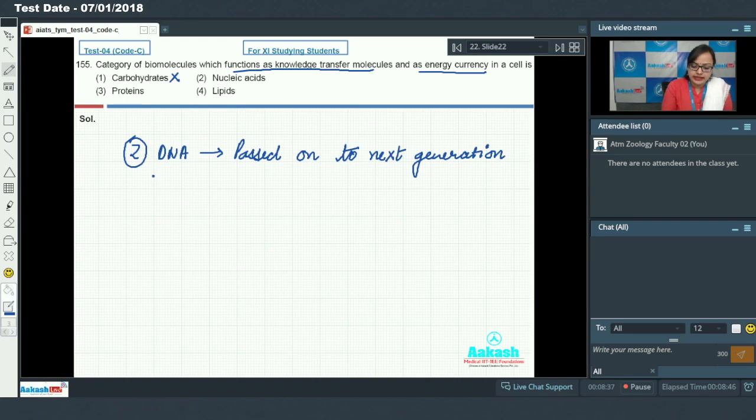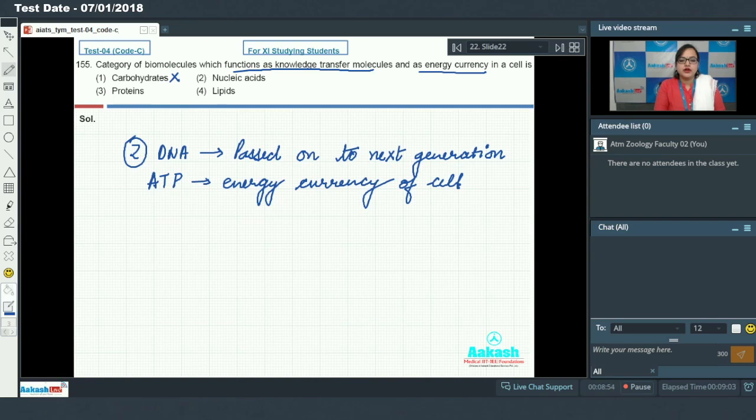And you all know that ATP, that is adenosine triphosphate, is a energy currency of cell. So nucleic acid function as knowledge transfer molecule as well as energy currency in a cell, making option 2 as answer for our question.